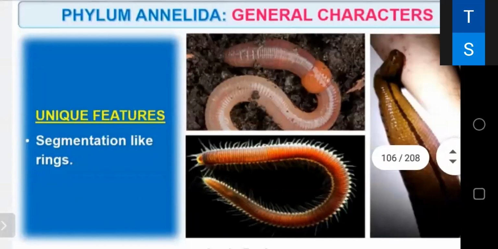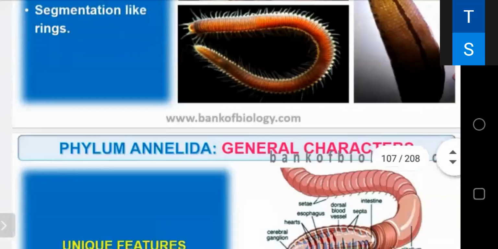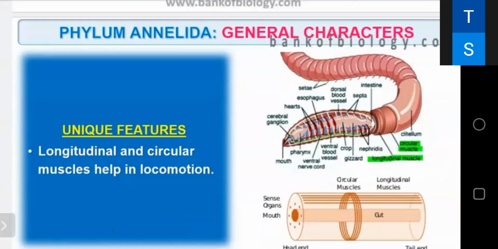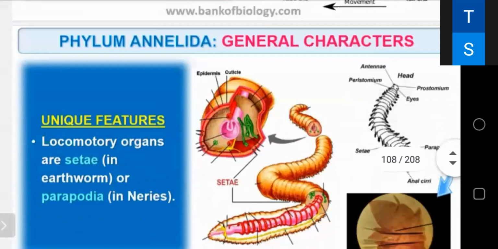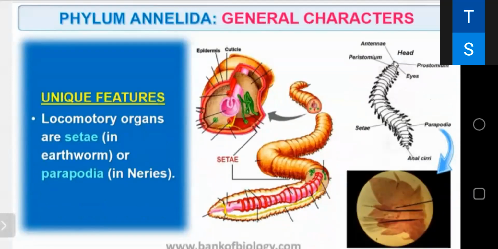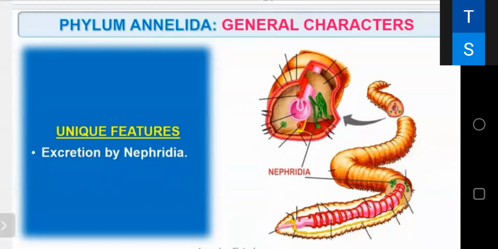The unique feature of this phylum is segmentation, a ring-like structure. Many rings, they are in a ring kind of structure, that is a unique feature. They have longitudinal and circular muscles that help in locomotion. For the first time, the muscular system concept is present in this phylum. Locomotory organs are setae in earthworm and parapodia in Nereis, and excretion is by nephridia.